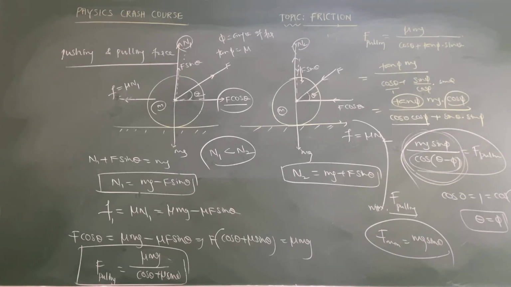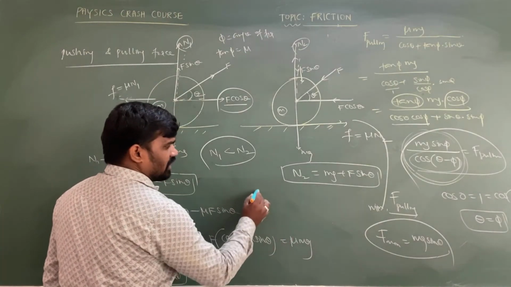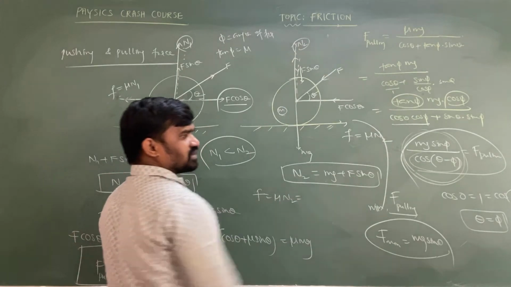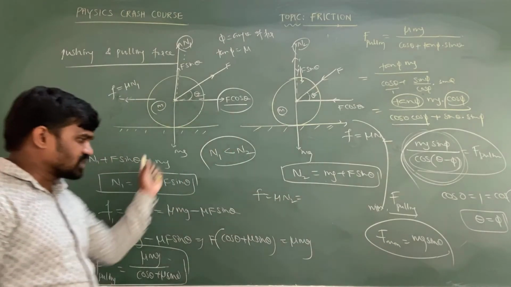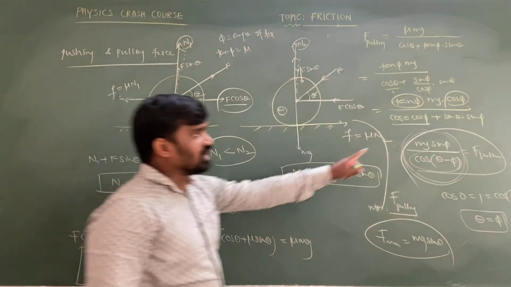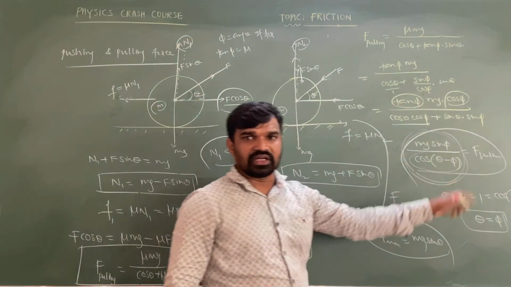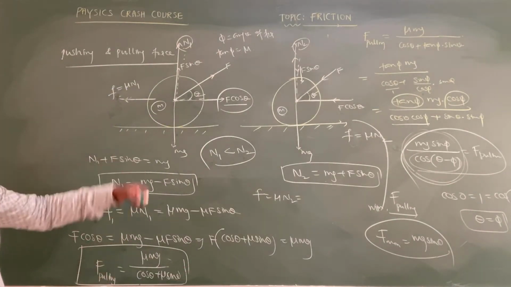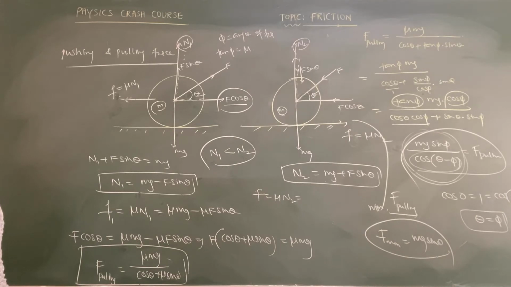In case of pushing, we can get F equal to mu r into mg, or else we can also write this as friction equal to mu into (mg plus F sin theta). When it comes to this side it will become minus, so here you will get theta minus pi instead of theta plus pi. So this is the way to calculate the minimum force required in order to change the position of the object. Please copy this one.